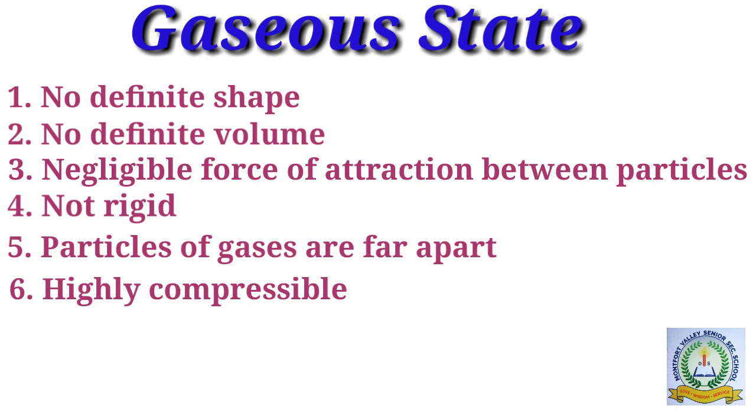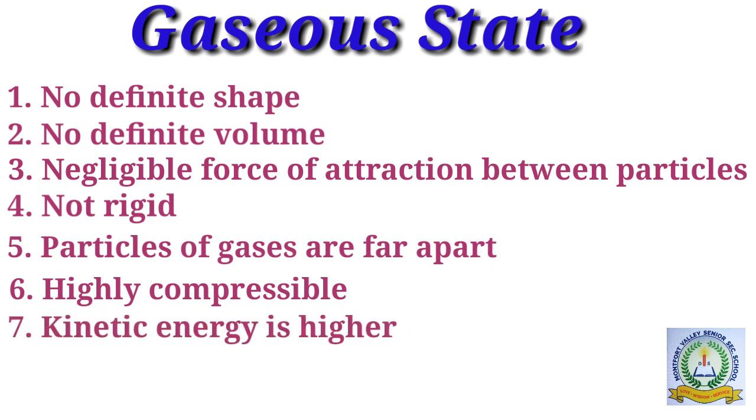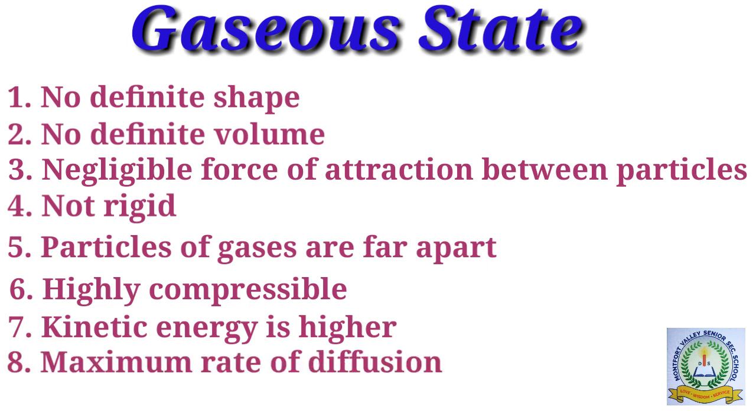We get the smell of cooking food without even entering the kitchen. How does this smell reach us? The particles of aroma of food mixed with particles of air spread from the kitchen and reach us even if we are farther away. Due to the high speed of the particles, that is, high kinetic energy, and large space between them, gases show the property of diffusing very fast into other gases. That is, maximum diffusion is there.